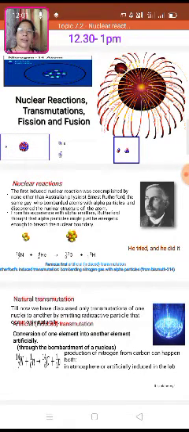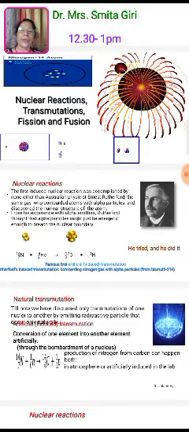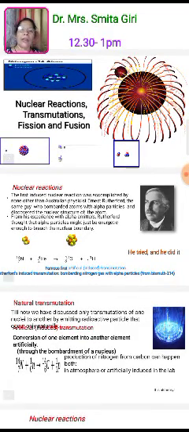Nuclear reactions. The first induced nuclear reaction was accomplished by none other than the physicist Ernest Rutherford, the same guy who bombarded atoms with alpha particles and discovered the nuclear structure of the atom. This was a great improvement in nuclear chemistry. From his experience with alpha emitters, Rutherford thought that alpha particles might be energetic enough to breach the nuclear boundary. So he tried, and he did it.